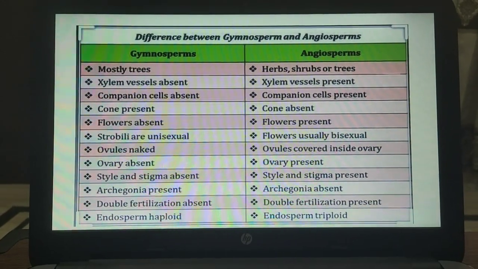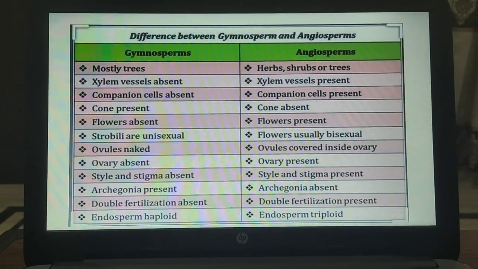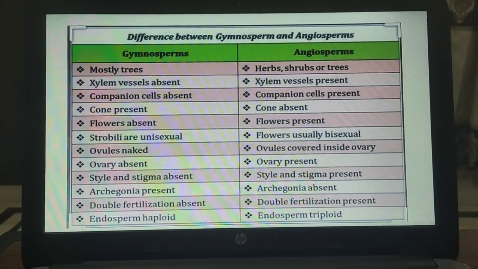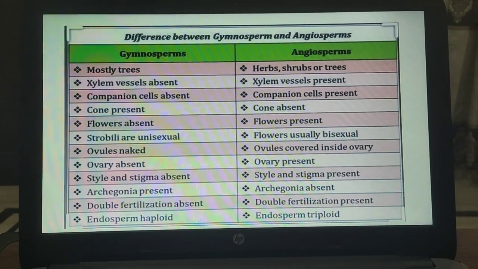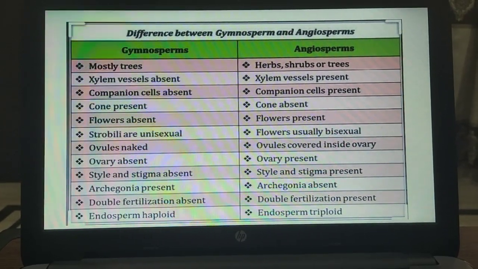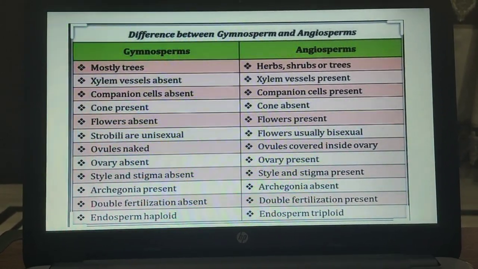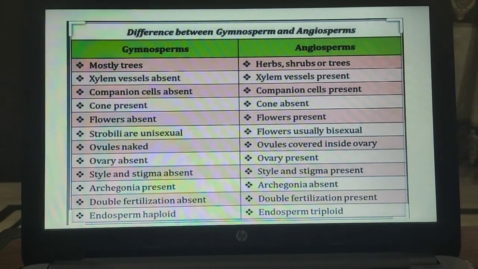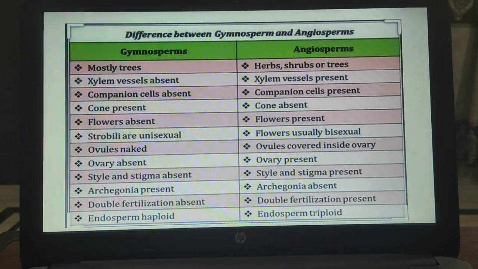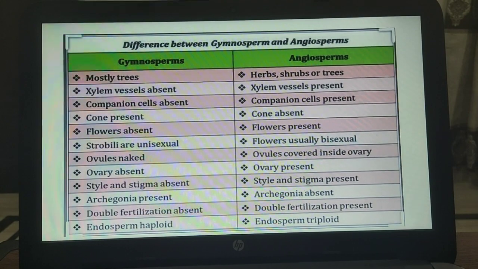Strobili are unisexual in gymnosperms. Flowers are usually bisexual in angiosperms. The ovules are naked in gymnosperms, whereas the ovules are covered inside the ovary in angiosperms. Ovary is absent in gymnosperms, whereas ovary is present in angiosperms. Style and stigma are absent in gymnosperms, whereas style and stigma are present in angiosperms.